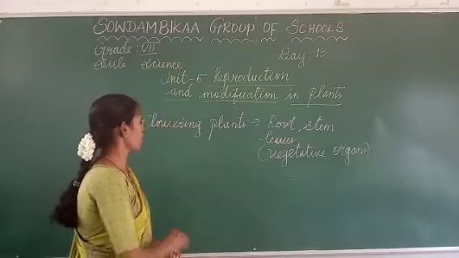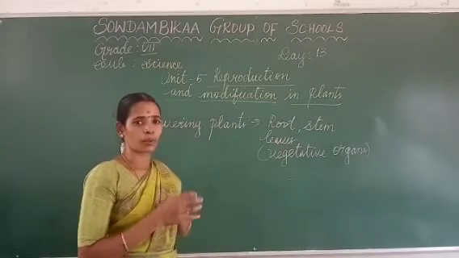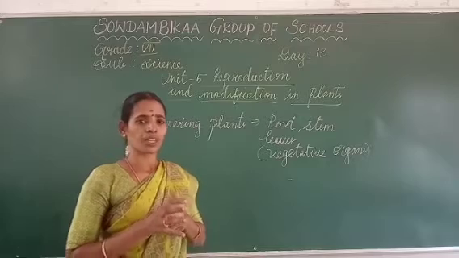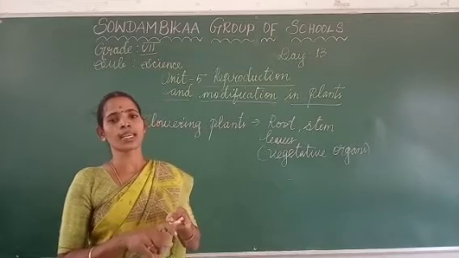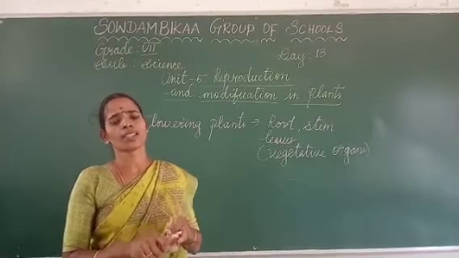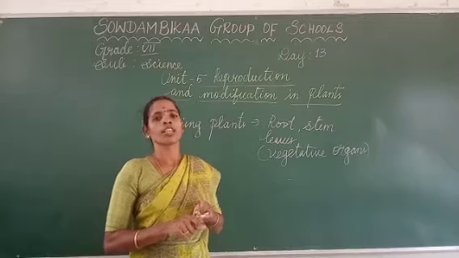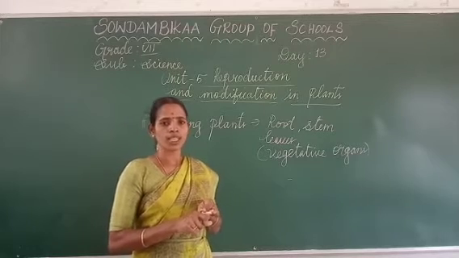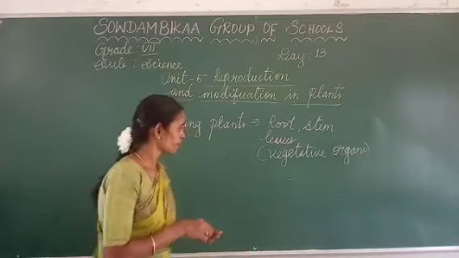What are the remaining parts in flowering plants? The beautiful attractive part is the flower. Yes, the flower, fruit, seeds. Those three parts are the reproductive organs, as the vegetative part is the root, stem and leaves.